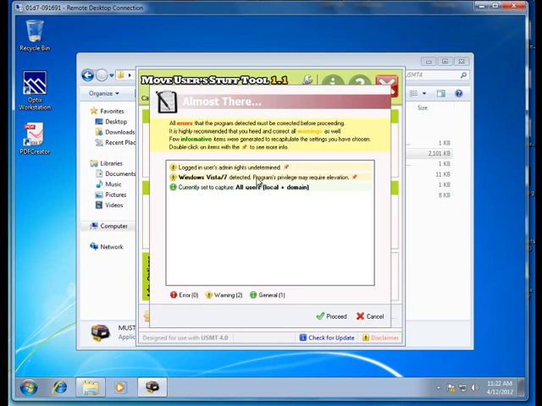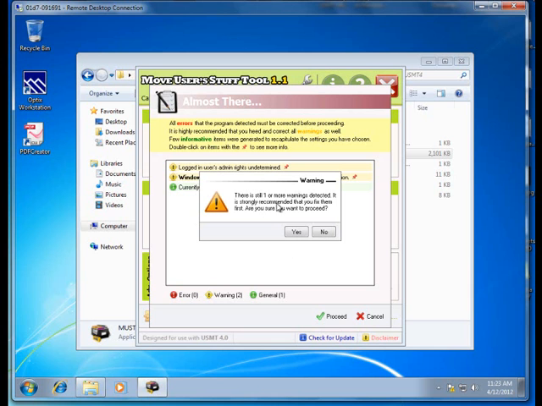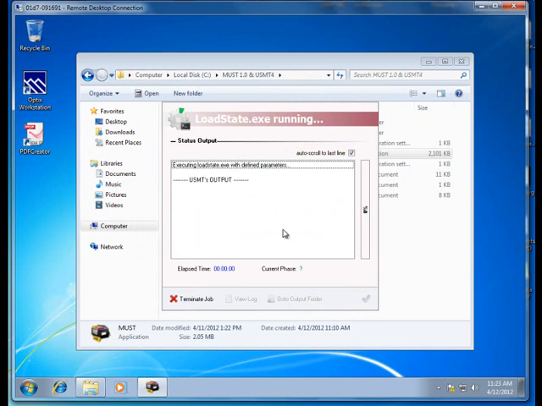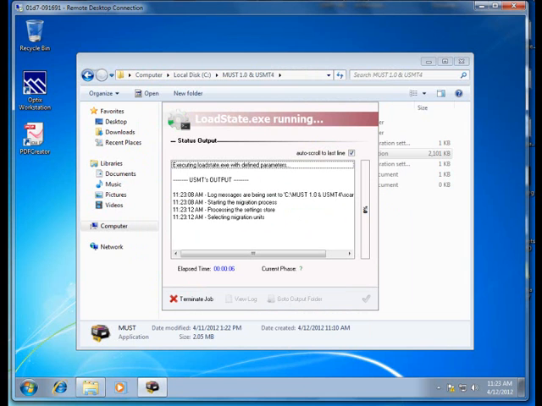And this warning is also non-consequential. I've had it before and it seems to work fine. So we say proceed. And we'll say yes to the warning. And yes. And away it goes. So we'll pause the video and wait till it's finished.